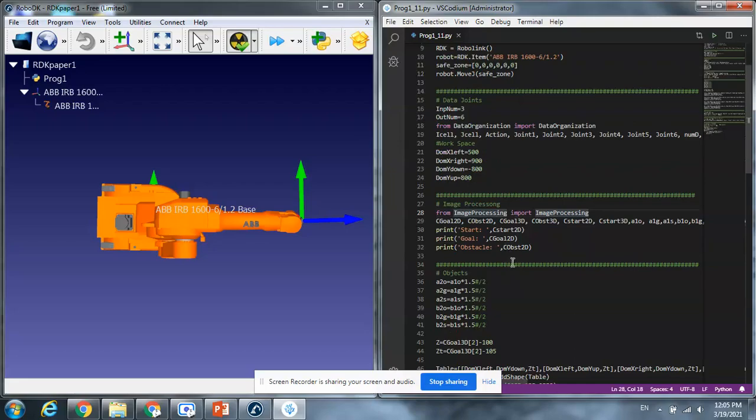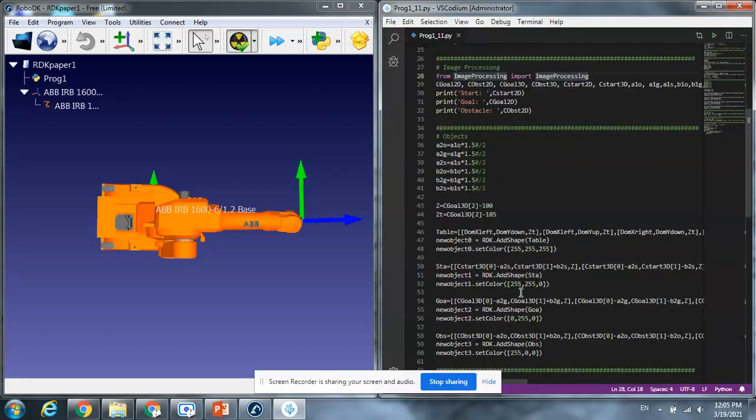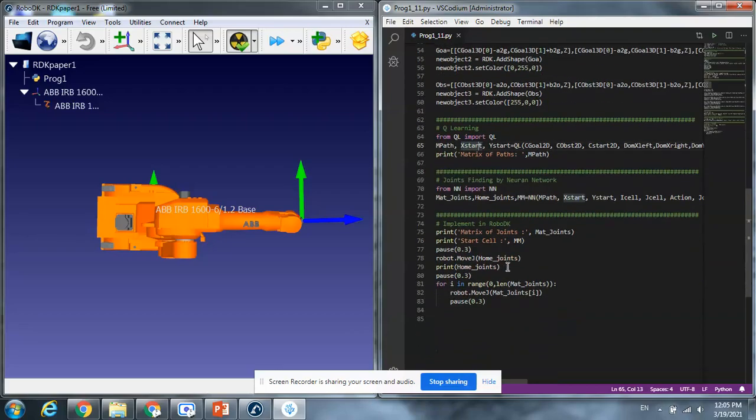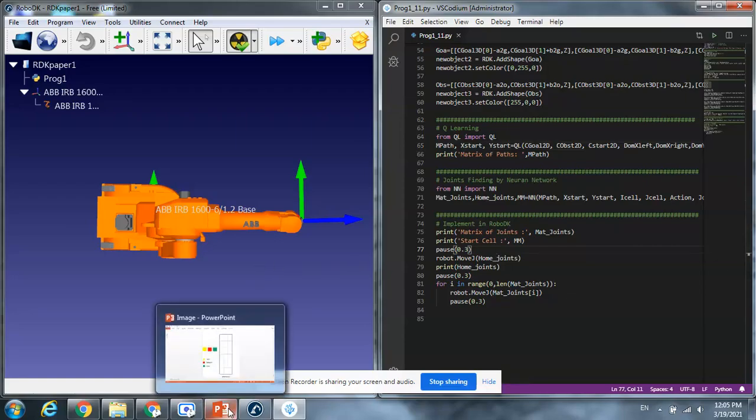The second function is the Q-learning function that helps me find actions. The third function is neural networks, which help me find joint angles. And the last section is implementing in the robot decay. Now I'm going to test my code.